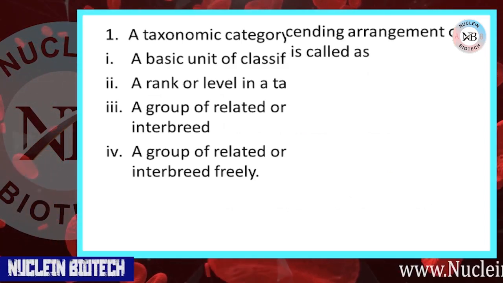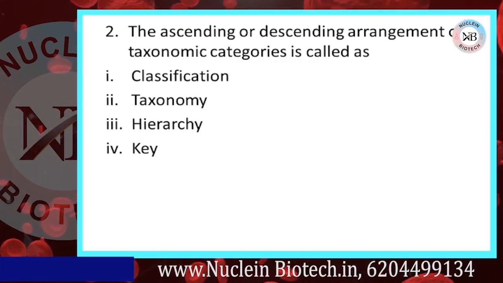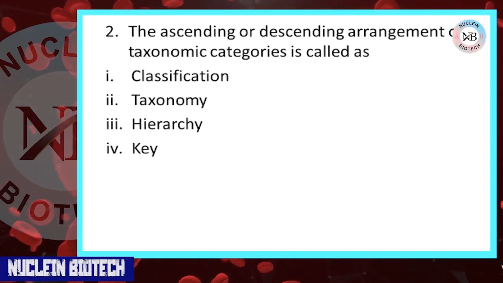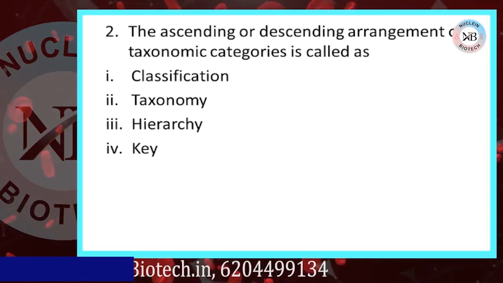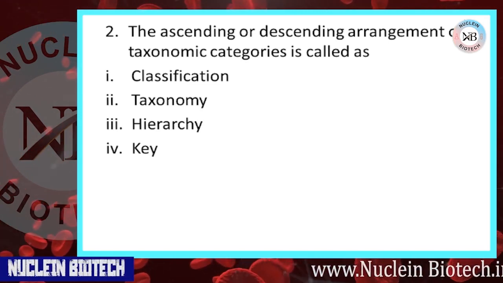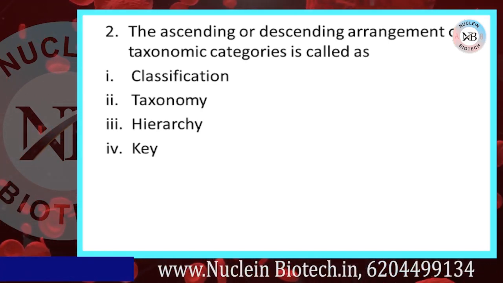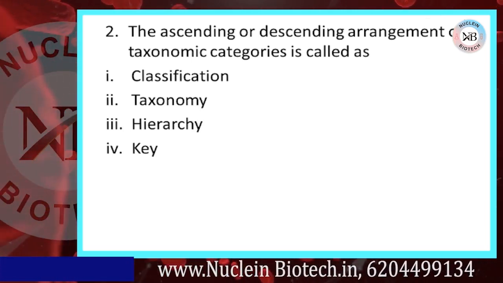Our second question is, the ascending or descending arrangement of taxonomic categories is called: first classification, second taxonomy, third hierarchy, fourth key. Our right option is C. Move to third question.